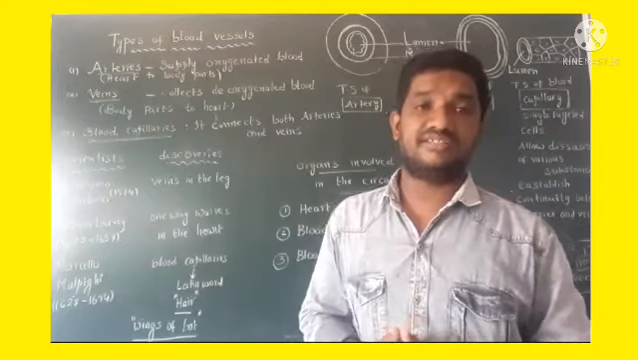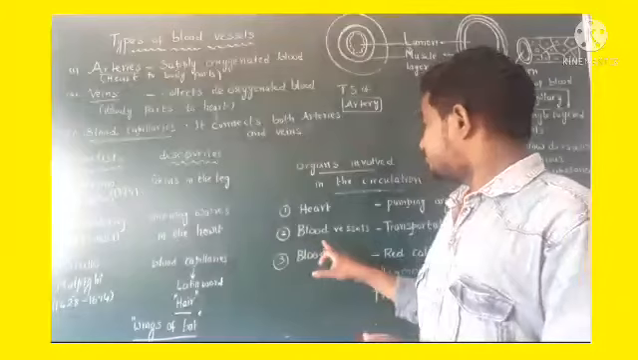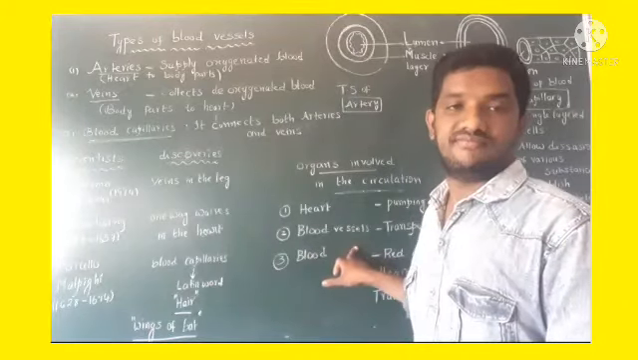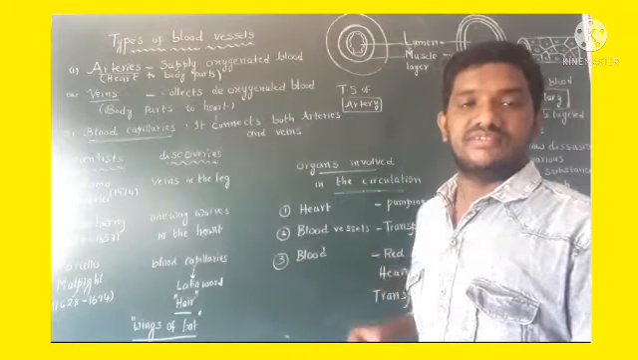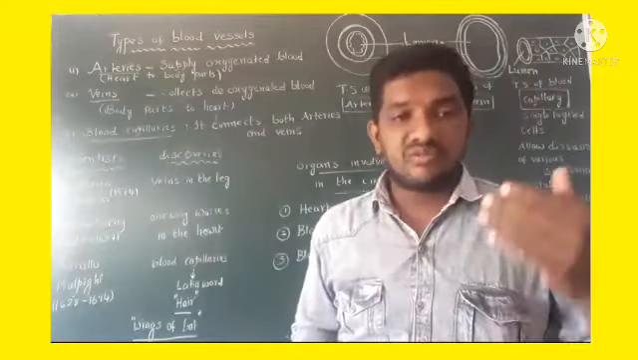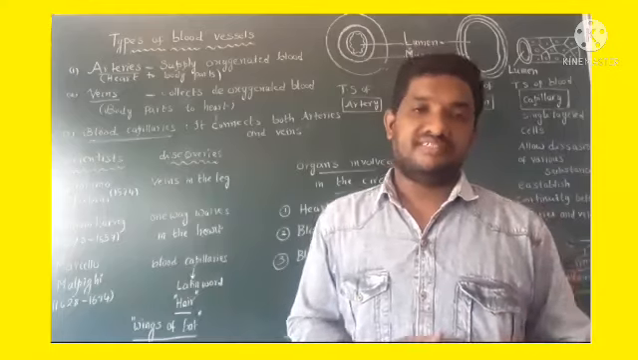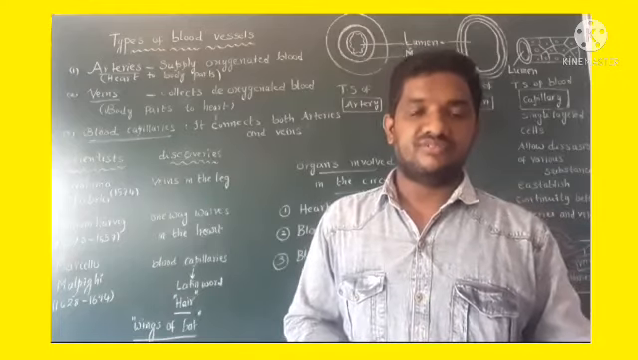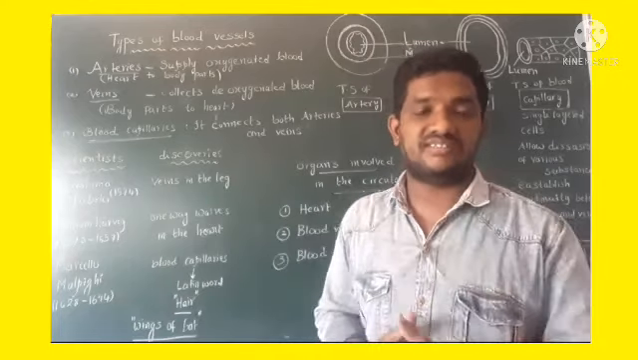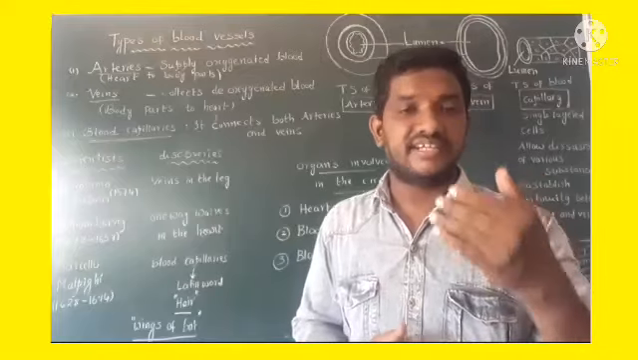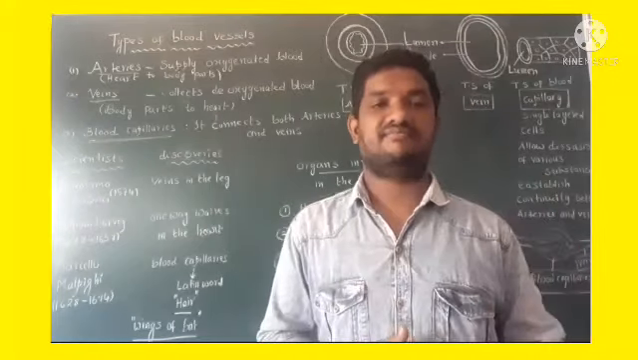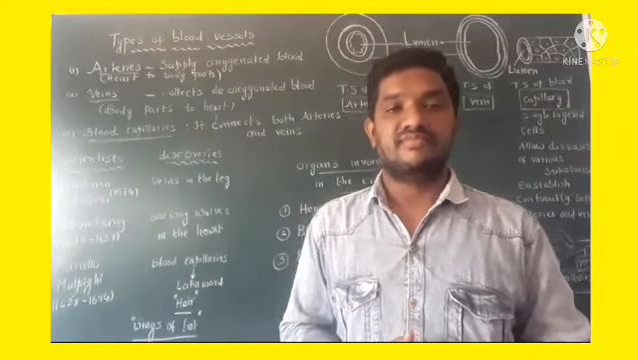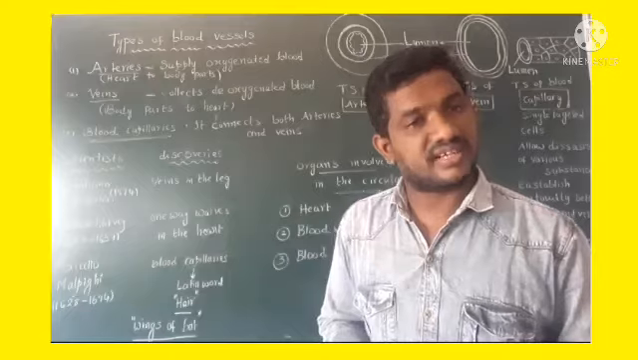That is about heart. Coming to second one, blood vessels. These blood vessels are involved in transportation. So there are three kinds of blood vessels: arteries, veins and blood capillaries. That is the second part involved in circulation process.